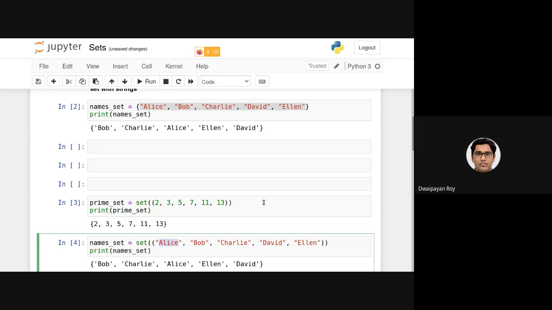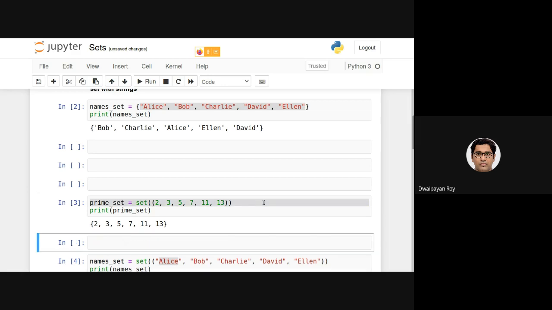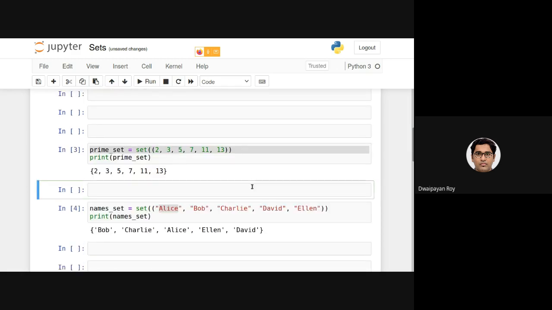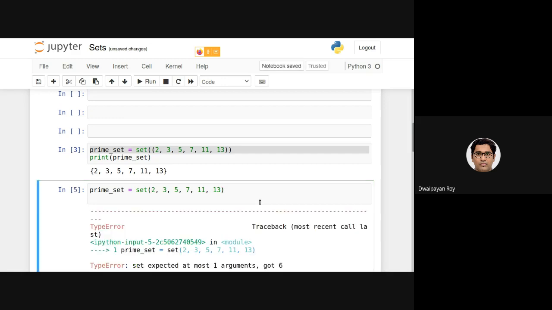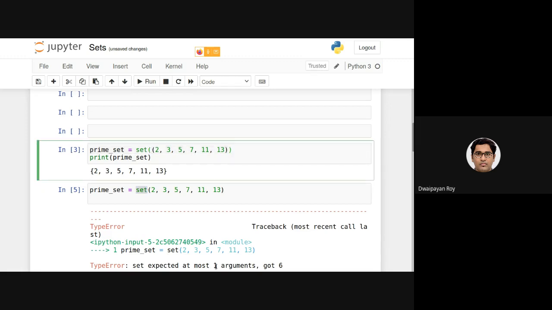Now, let's try something that is not allowed. If I put only one bracket, what would happen? As you can see, it is giving me a type error, saying that the set function is expecting only one argument.